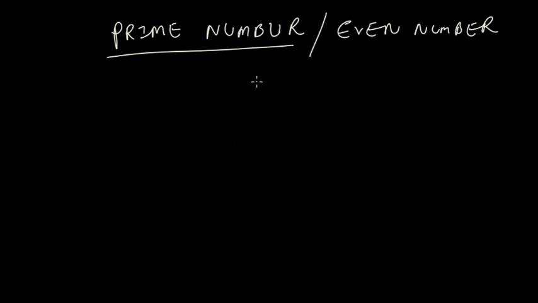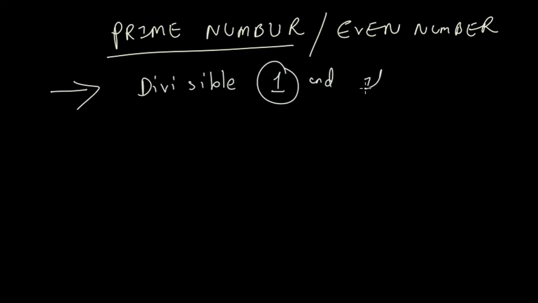A prime number is a number which can be divisible by 1 and itself only.